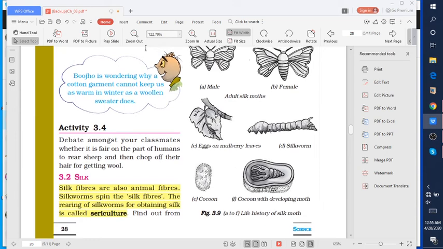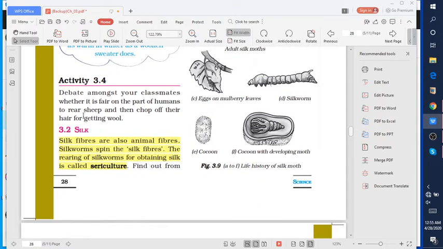In the previous class I discussed the wool fiber, which is a type of animal fiber. In today's session I want to discuss silk, which is also another type of animal fiber. So let's begin.